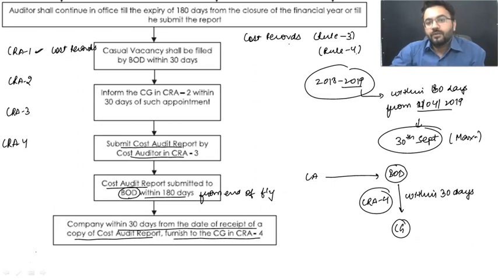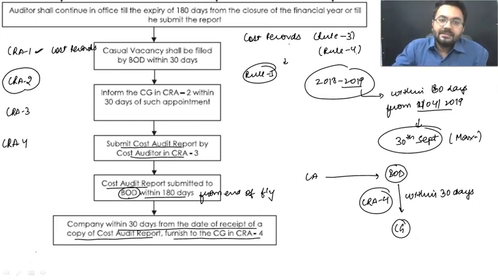As per rule number 4, we are going to check. After that, rule number 5 tells us that yes, we are going to appoint the cost auditor. And if you are going to appoint the cost auditor, you are going to file form number CRA2, which talks about appointment of cost auditor.